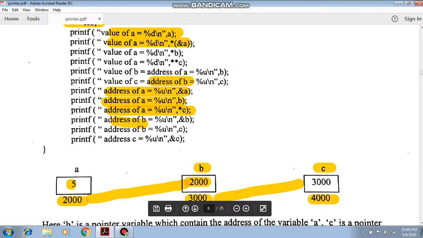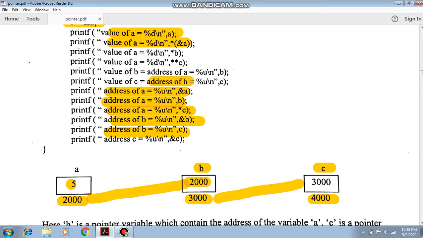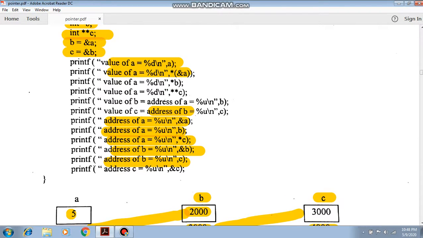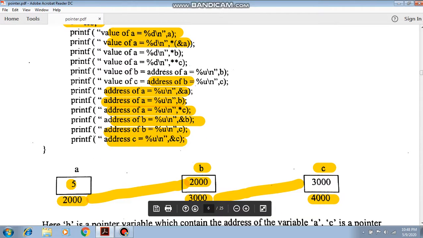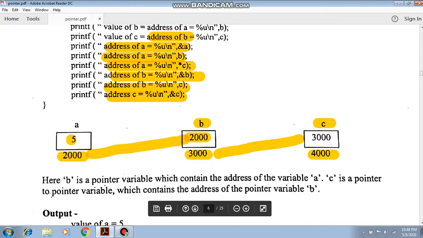Another is the address of b, simply &b, or we can say c, because c holds the address of b, and the address of c. Using this example we can easily understand how pointer to pointer variables work.